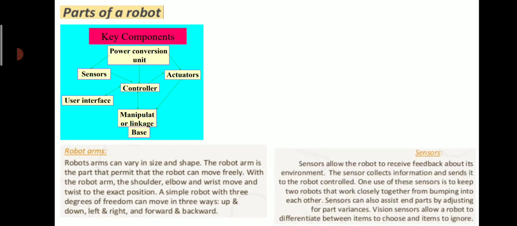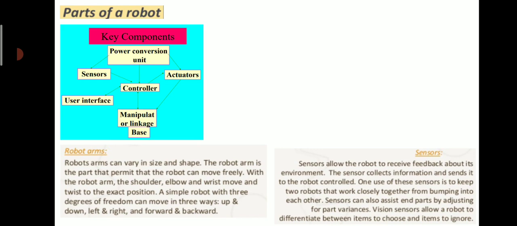Starting with the robot arm. Robot arms can vary in size and shape. The robot arm is the part that permits the robot to move freely. With the robot arm, the shoulder, elbow, and wrist move and twist to the exact position. A simple robot with 3 degrees of freedom can move in 3 ways: up and down, left and right, and forward and backward.